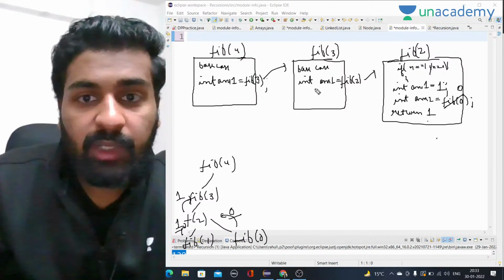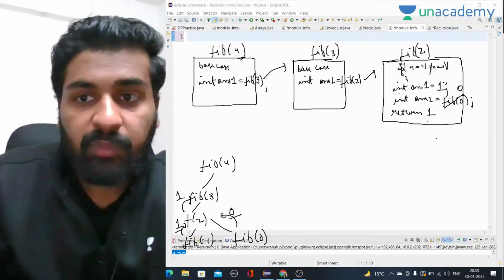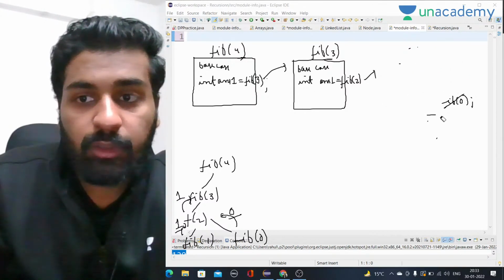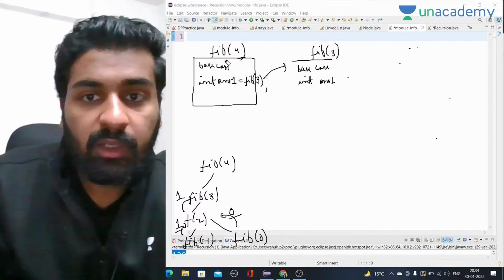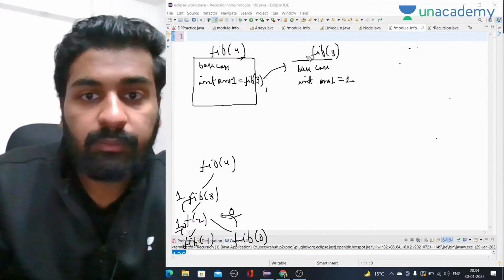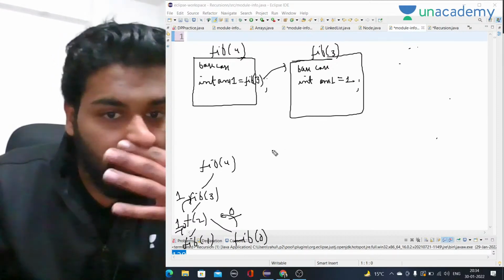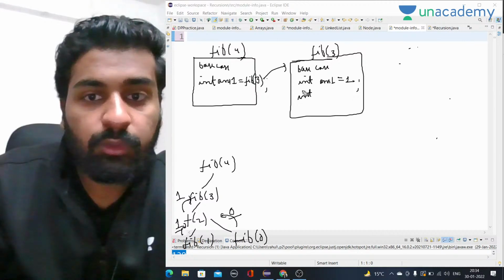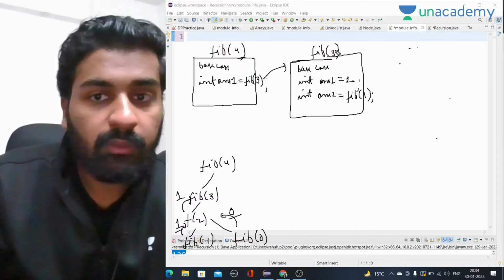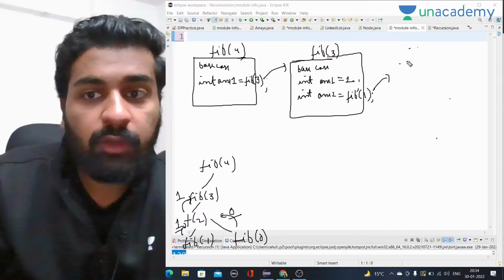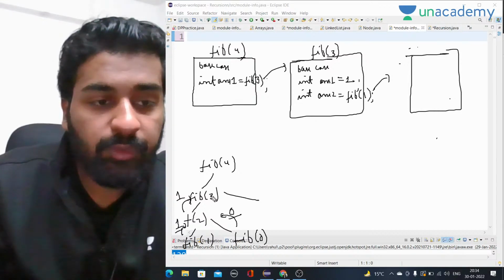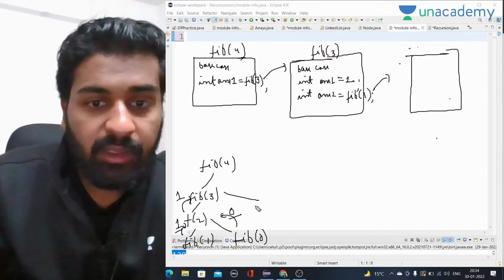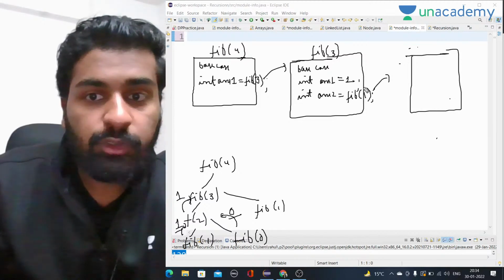So at this point for fib of 3, answer 1 of fib of 3 will be 1. Now we have to call for answer 2, which is fib of n minus 2. Fib of n minus 2 means fib of 1, since 3 minus 2 is 1. So on the right side it will call fib of 1. For fib of 3, we need two things: fib of 2 and fib of 1.